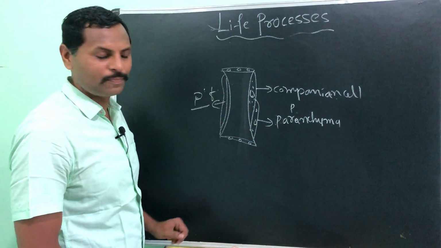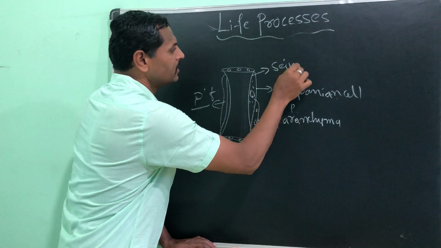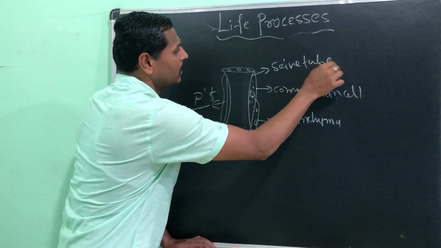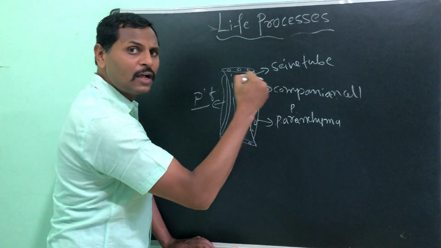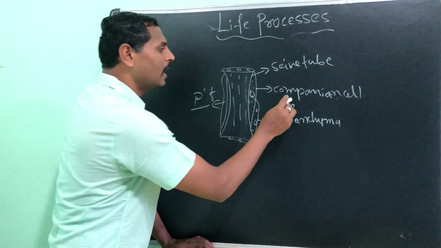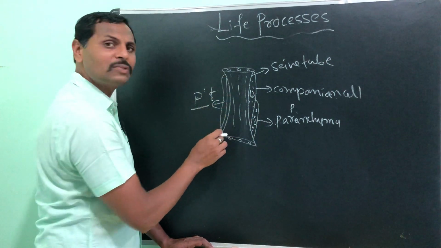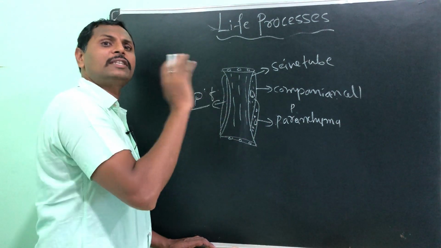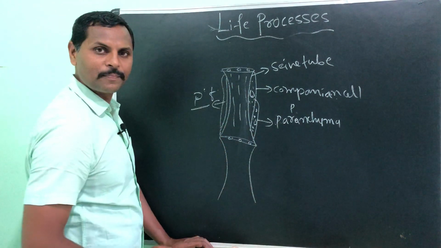Like this, 4 different cells. This is a sieve tube, which allows the food to flow through it, and a companion cell controls the flow of food, and parenchyma cells collect the food, and phloem fibers give rigidness or strength to the tube, and like this one more tube is connected.